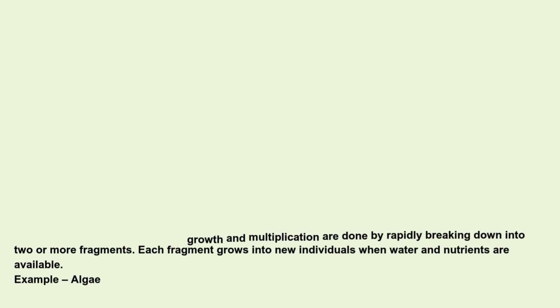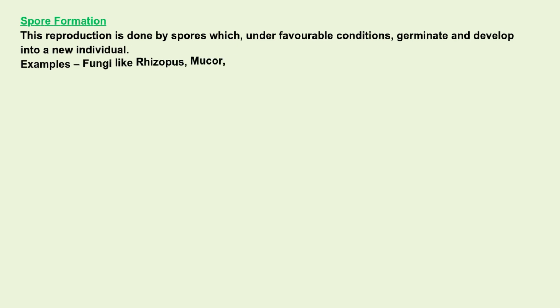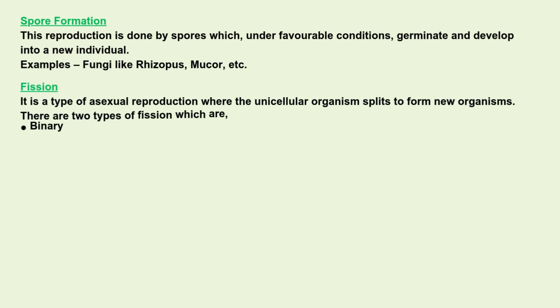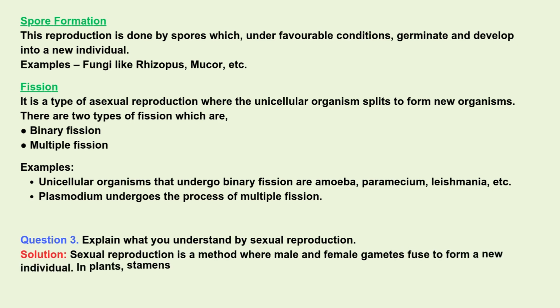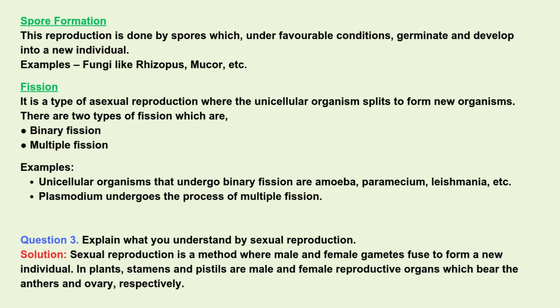Example. Algae. Spore formation. This reproduction is done by spores which, under favorable conditions, germinate and develop into a new individual. Examples. Fungi like rhizopus, mucor, etc. Fission. It is a type of asexual reproduction where the unicellular organism splits to form new organisms. There are two types of fission which are, binary fission, multiple fission.